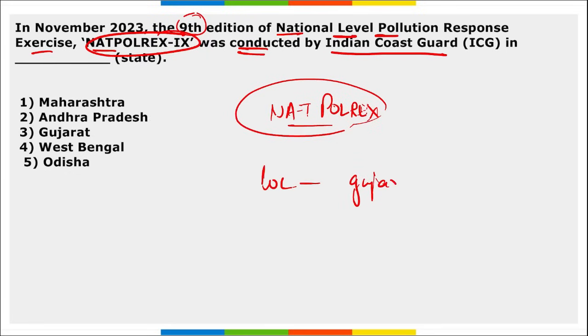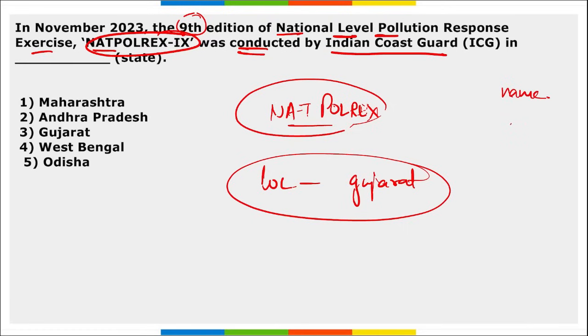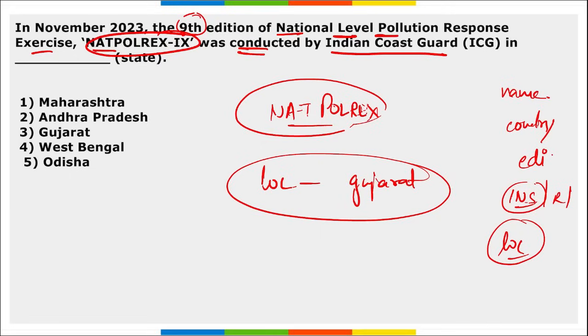See, now the location is being asked. So these are the few points: the name of the exercise, the countries between which the exercise is being conducted, then the edition, then whether any Indian naval ship, regiment or aircraft took part in that exercise, and the location of that exercise becomes important. So the right option here becomes option 3.